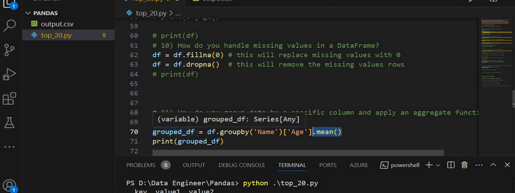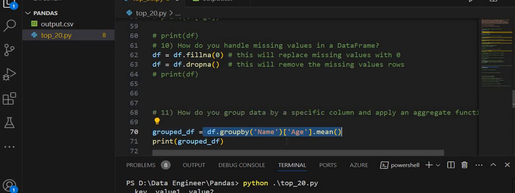This whole result is stored in group_df, which is a new series where the index is the unique values from the name column and the values are the mean of the age for each group.